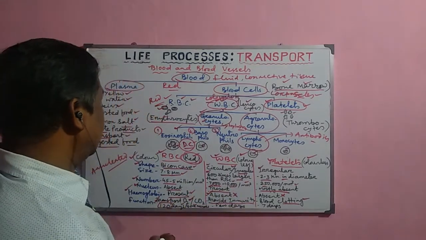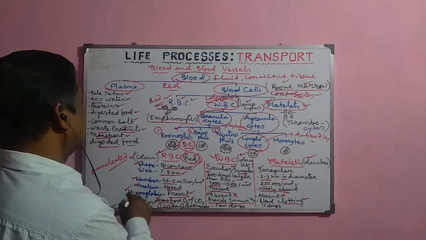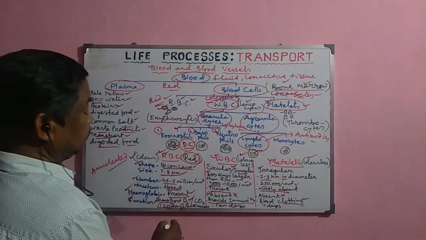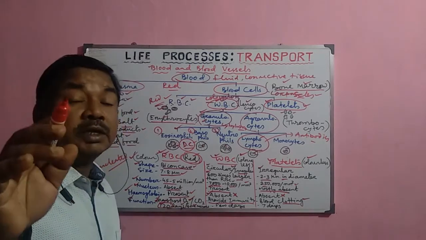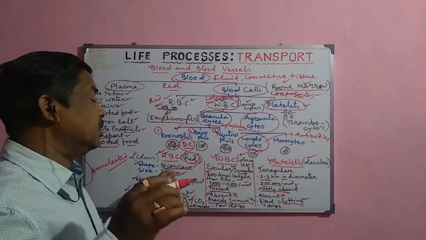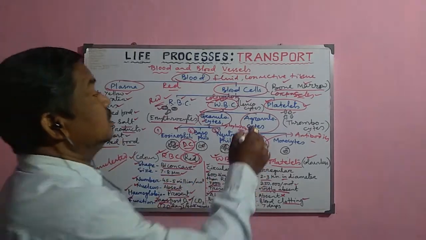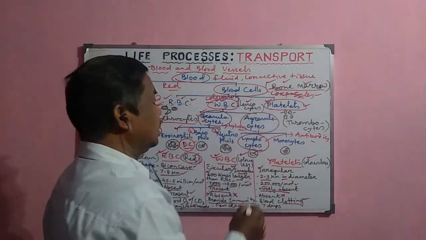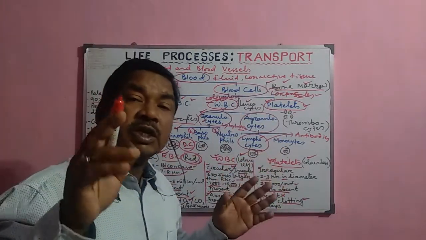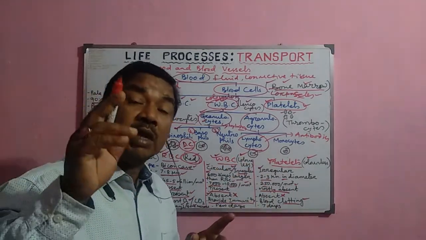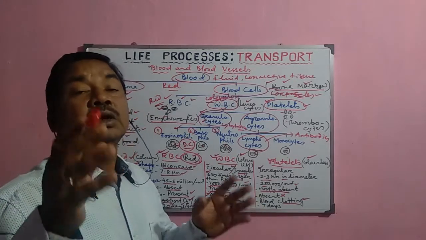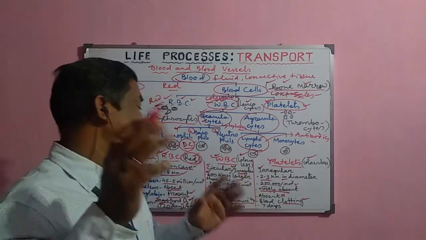Now, the lifespan of the RBC, as I have already told, is 120 days, and after 120 days they die, and after their death the new RBC are synthesized in the bone marrow cells. So that is why continuously the RBCs are being destroyed and continuously the new RBC are forming in our blood from the bone marrow cells.